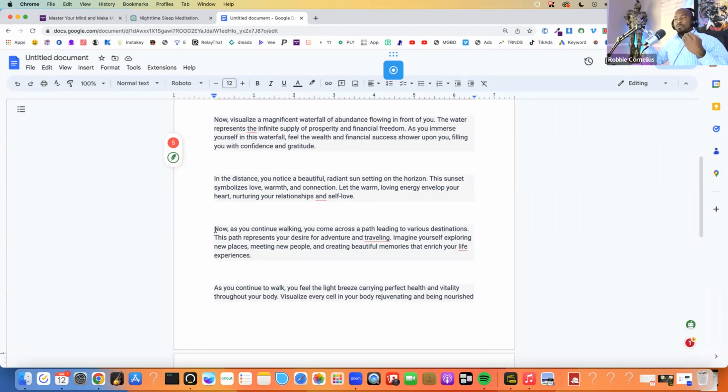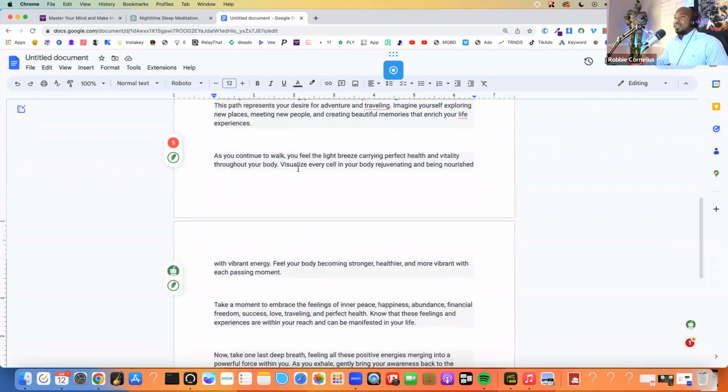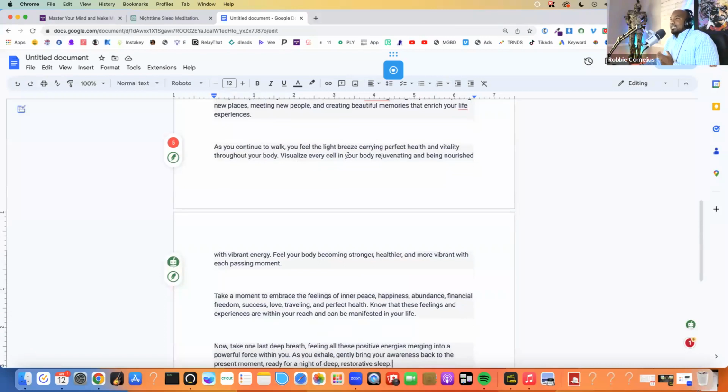This path represents your desire for adventure and traveling. Imagine yourself exploring new places, meeting new people, and creating beautiful memories that enrich your life experiences. As you continue to walk, you feel the light breeze carrying.